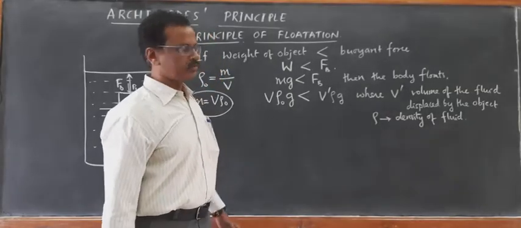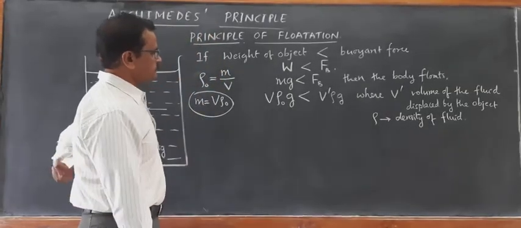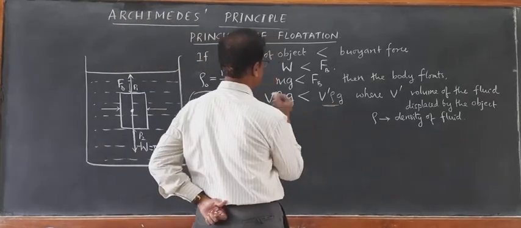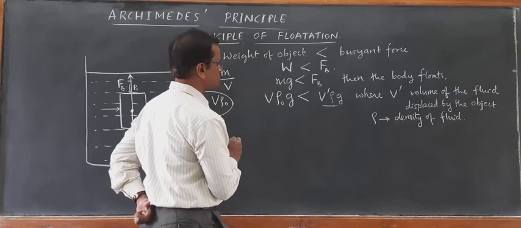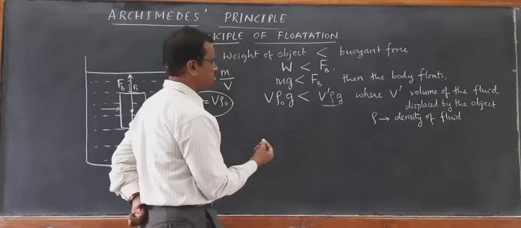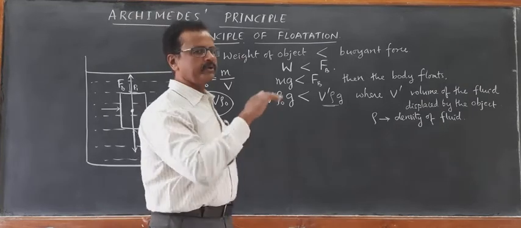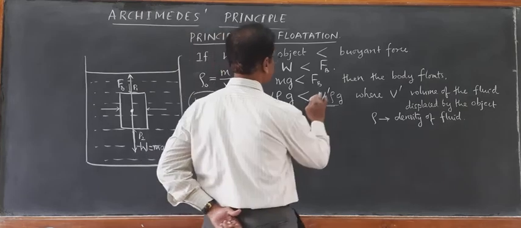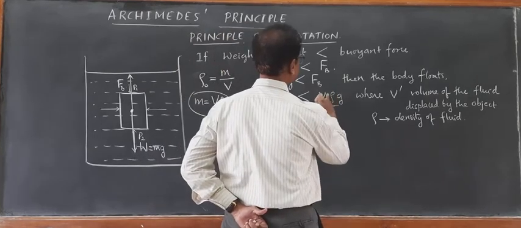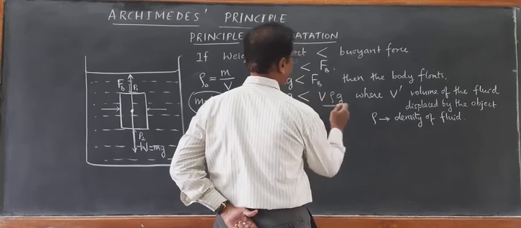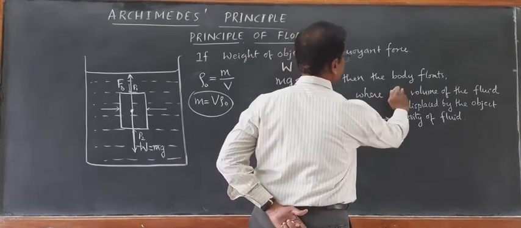So for the object to float, the condition is that this buoyant force must be equal to V rho naught g. Then the remaining part will be floating on the surface. So I should write here V dash rho g, where V dash is the volume of the fluid displaced by the object.